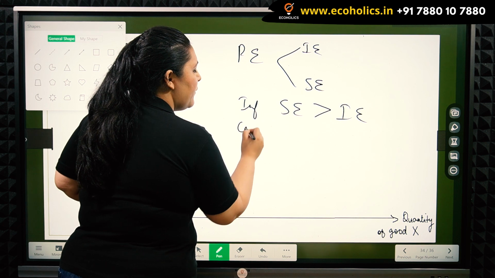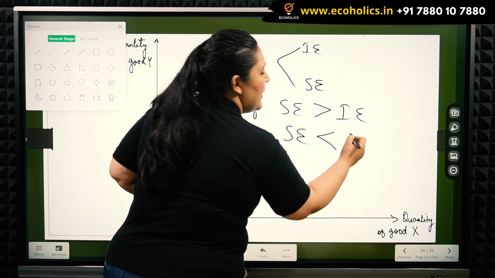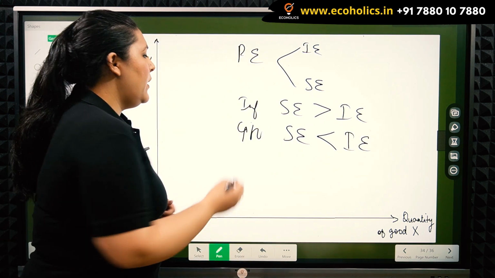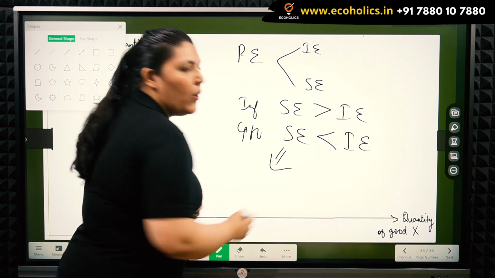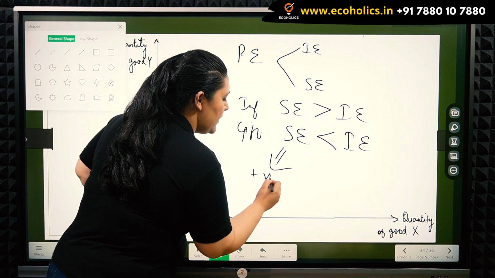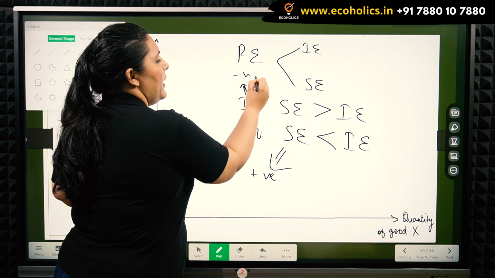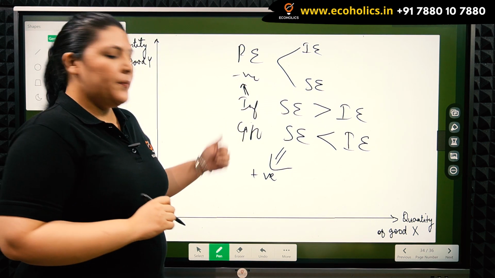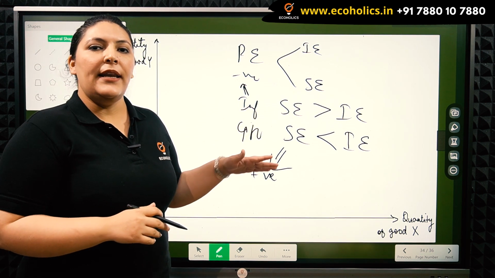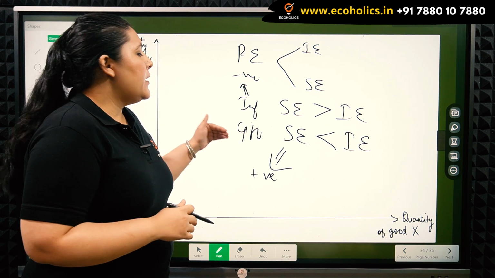And in the case of Giffen goods, the substitution effect is going to be lesser than the negative income effect. This will allow the demand curve to be positively sloping in the case of Giffen goods and negatively sloping in the case of inferior goods. Let us now break down the substitution and income effect and understand whether a commodity is inferior or Giffen.